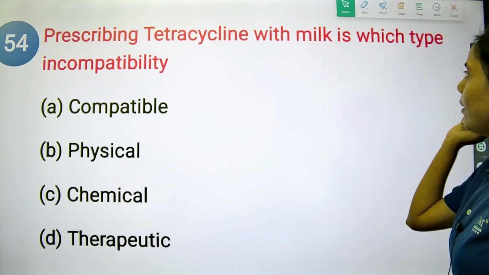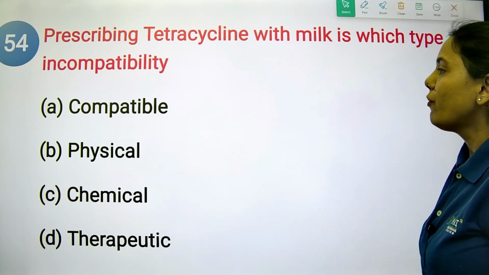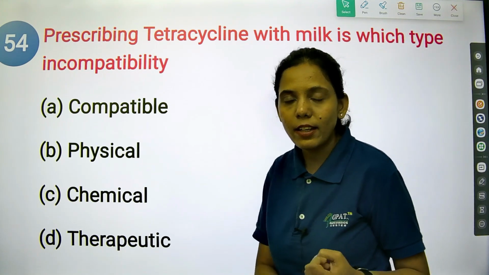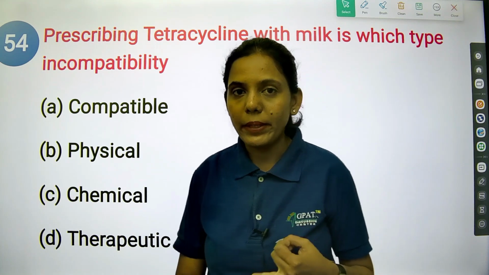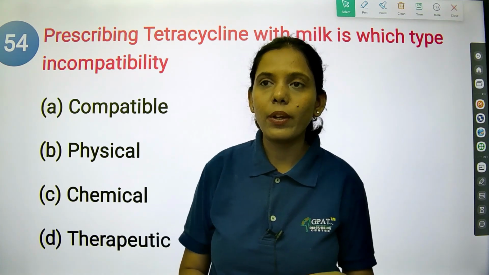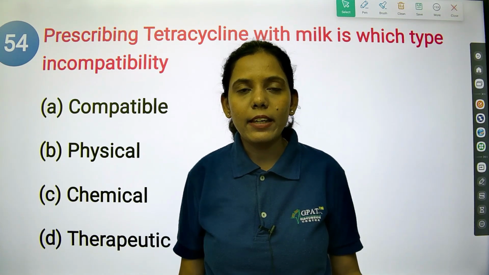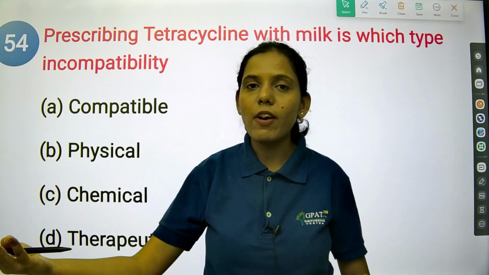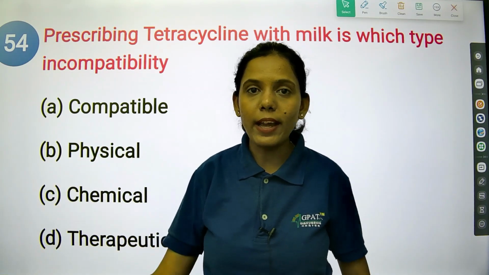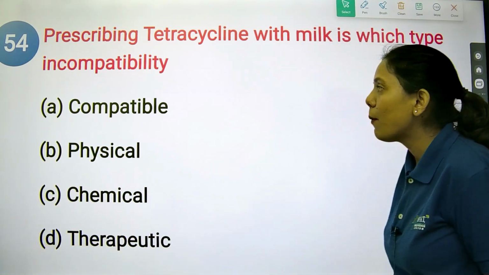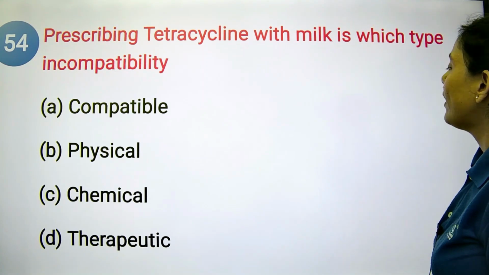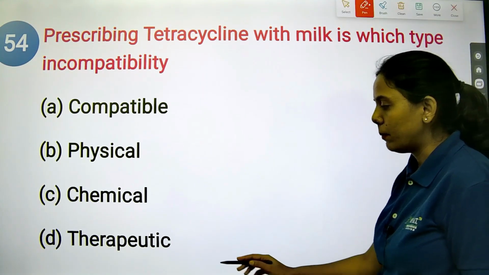Prescribing tetracycline with milk is which type of incompatibility? We have physical incompatibility, chemical incompatibility, and therapeutic incompatibility. If you are mixing any ingredients and there is a change in the pharmacological activity or therapeutic activity, we call it therapeutic incompatibility.